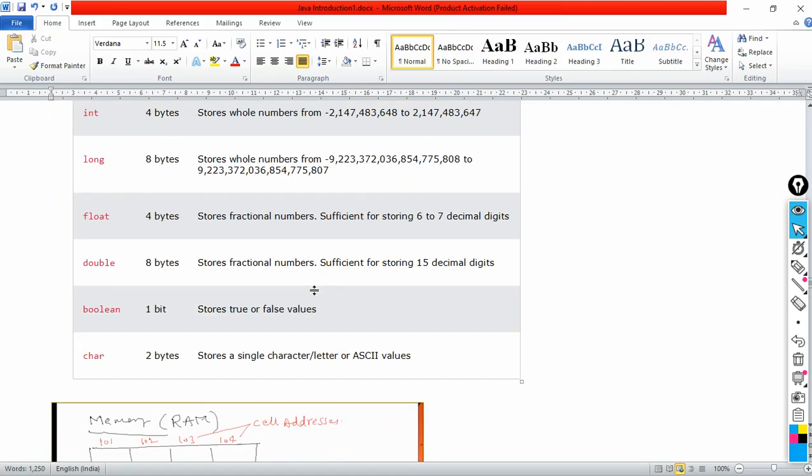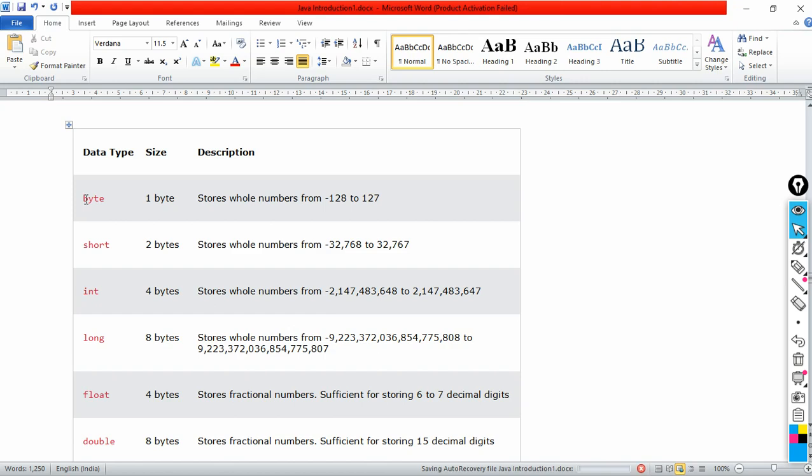Now we'll come to these data types. So tell me now, byte data type. What's the size of the byte? It is 1 byte. In 1 byte, how much information can we store? Minus 128 to plus 127. That's nothing but, let me write here, minus 2 power 7 to plus 2 power 7 minus 1. This is how we can write it. Is that clear now?